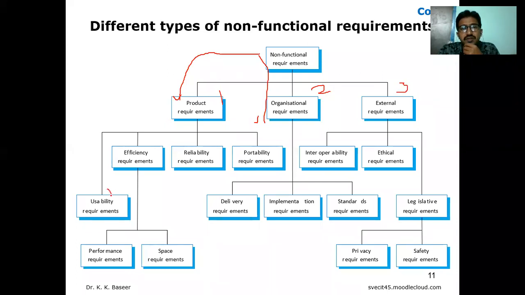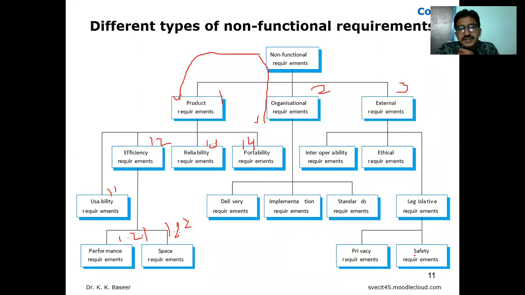Product again consists of usability, 1.1; efficiency, 1.2; reliability, 1.3; portability, 1.4. Efficiency again deals with performance, 1.2.1, and space.